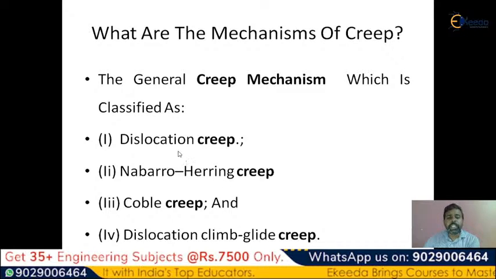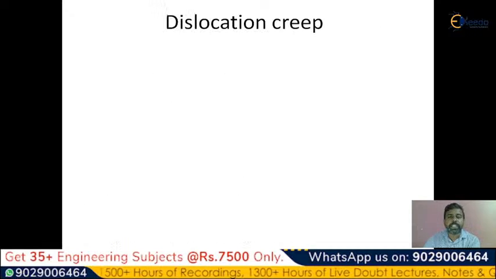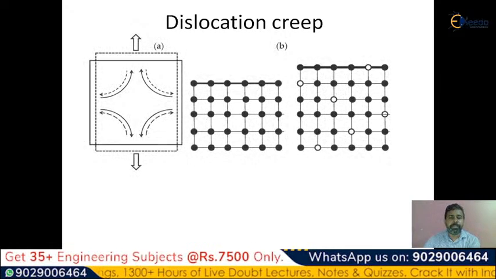Try to observe these four mechanisms: dislocation creep, Nabarro-Herring creep, Coble creep, and dislocation climb glide creep. These are the four different types of creep which are observed in the material. Let me discuss in detail what is dislocation creep, what is Nabarro-Herring, what is Coble, and what is dislocation climb glide creep, with the help of some images. Now let me discuss the first one, dislocation creep.